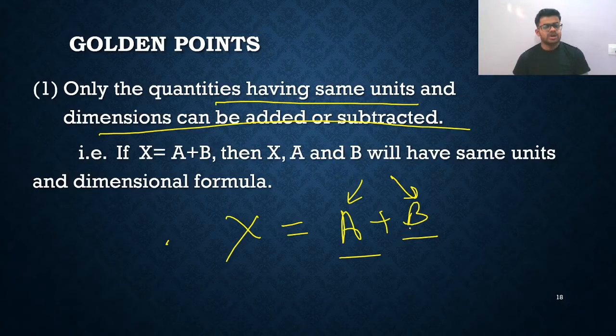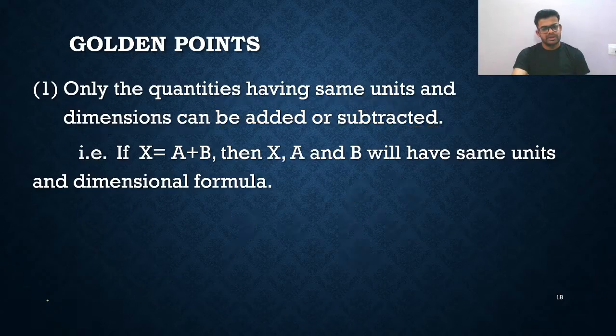Got it. So A plus B means A and B should have the same dimensional formula and same unit. Then and only then can we add them, else we cannot. This is just the basic law all of you already know, right? So 1 foot cannot be added to 1 meter. You need to convert to the same units, and then only you can add. So the first thing is clear to all of you.